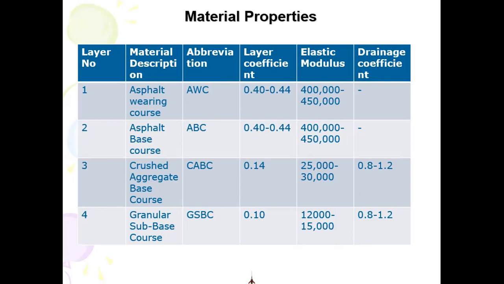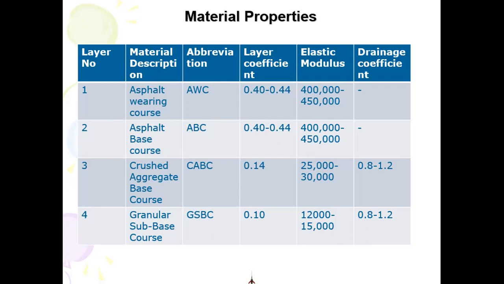Because what we add is not the simple depth. We actually add the effective depth. The effective depth is the product of the layer coefficient and the drainage coefficient and the thickness itself. So if I find the structural number, I can say structural number is the sum of the effective depth of each layer of the pavement. That's how you define the structural number.